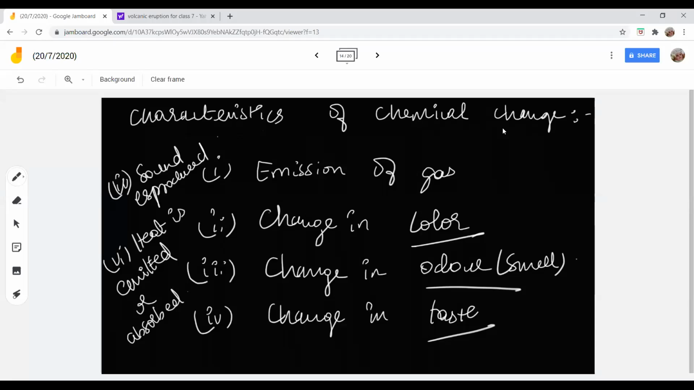Ma'am, in chemical change, new substances are formed, but in physical change, new substances are not formed, no, ma'am? Yes, in physical changes, no new substances are formed. In chemical changes, new substances are formed. It is reversible, ma'am. New substances are formed.